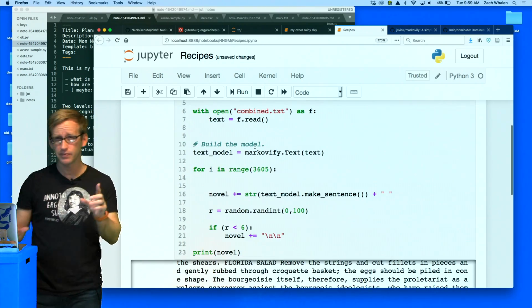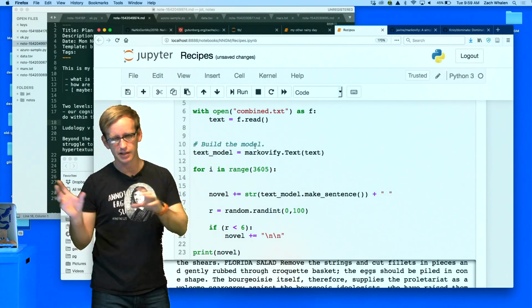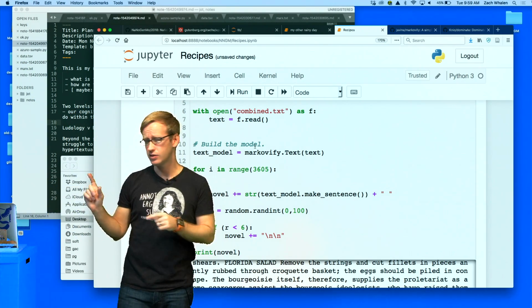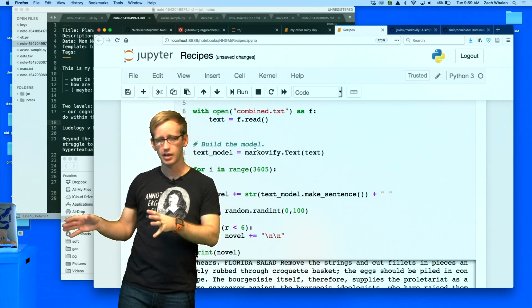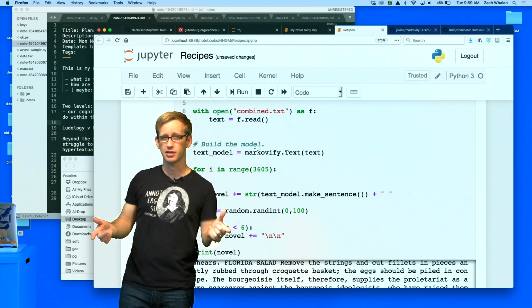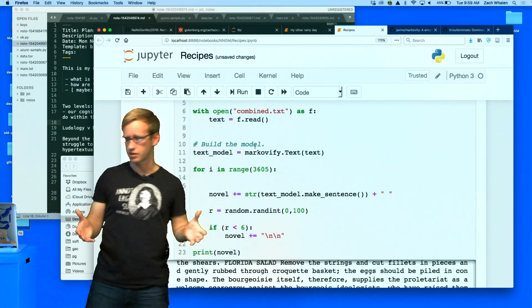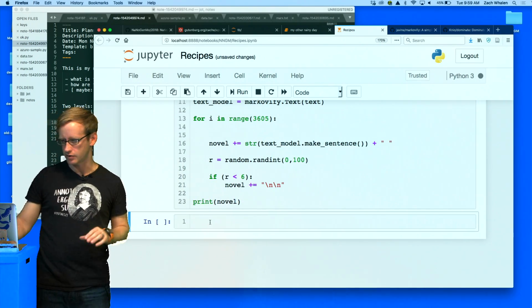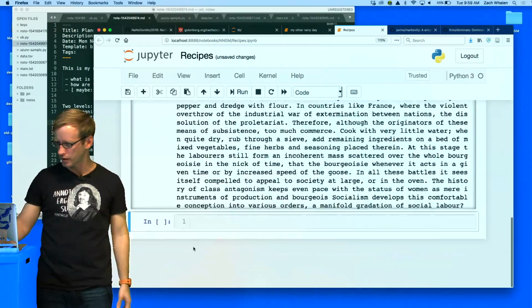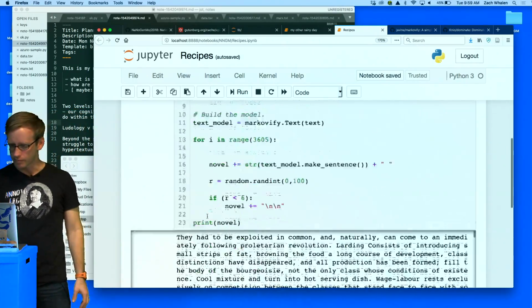So first of all, I did figure out one thing. As I suspected near the end of the last video, it turns out that my recipe book was much longer than the Communist Manifesto, and so that's why I kept seeing recipe stuff in the output and not as much communist stuff. So I tried it again, and it is a bit more balanced now, as you can see. It's taking a second here, but let's see.